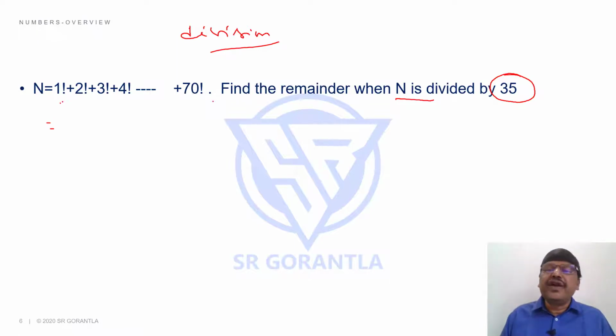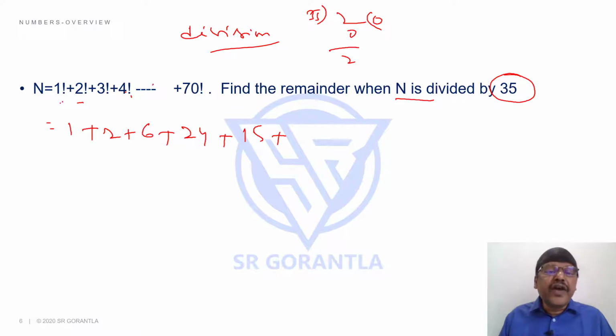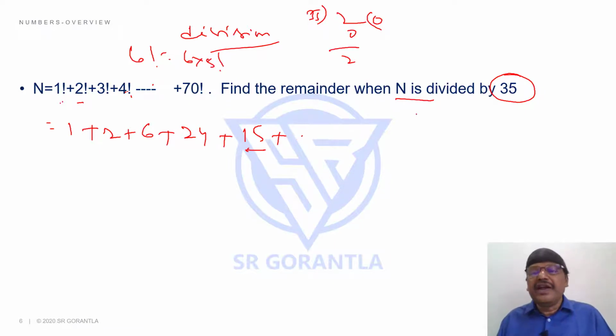1 factorial is 1, 1 divided by 35, remainder is 1. 2 factorial is 2, 2 divided by 35, the remainder is 2. 3 factorial is 6, remainder is 6. 4 factorial is 24, remainder is 24. 5 factorial is 120, 120 divided by 35, the remainder is 15. 6 factorial is 6 times 5 factorial, hence the remainder will be 6 times 15, which should be 90, but the remainder can't be 90 for 35, so it is 20.